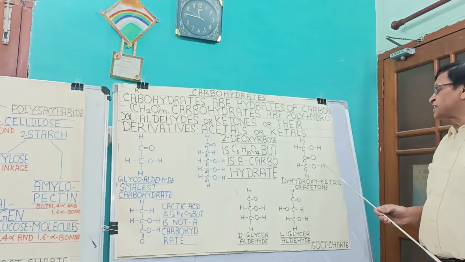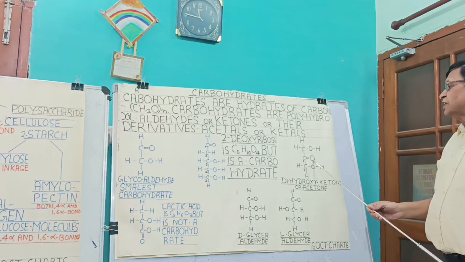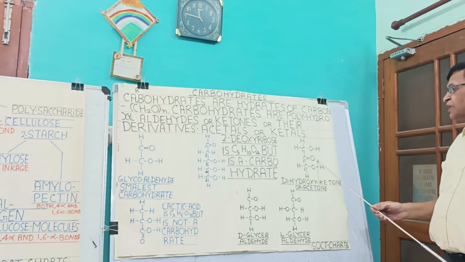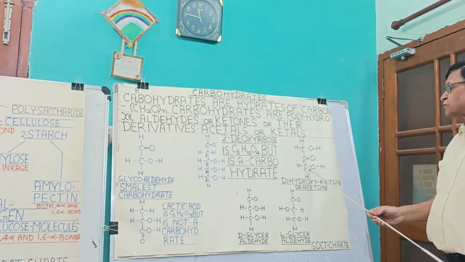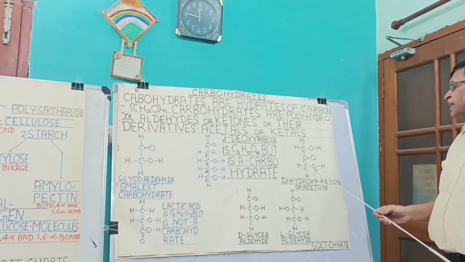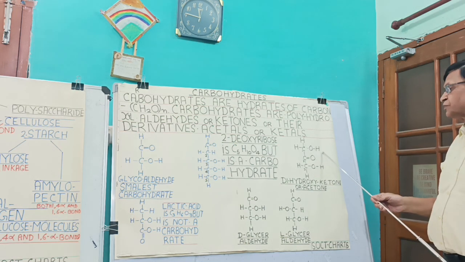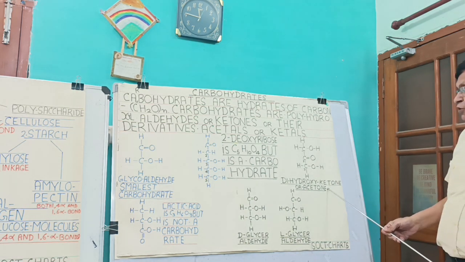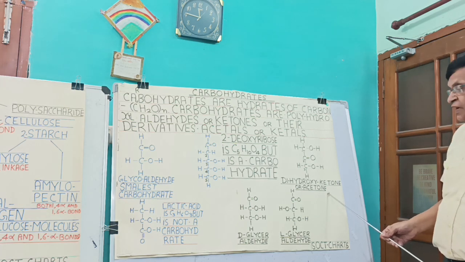The smallest from the 3 carbon group is dihydroxyacetone, in which there is 1 ketone group CO and the two other carbon atoms are each attached with two hydrogen atoms and hydroxyl groups. So this is dihydroxyacetone, a ketose.